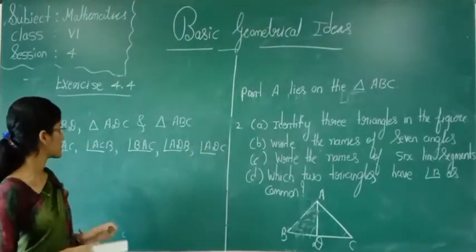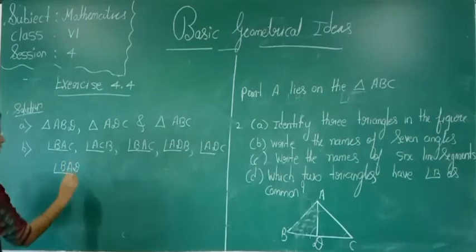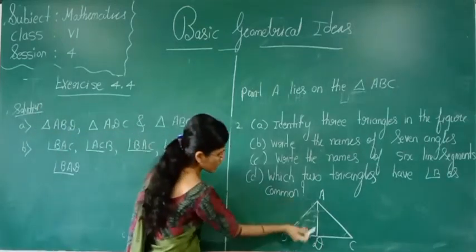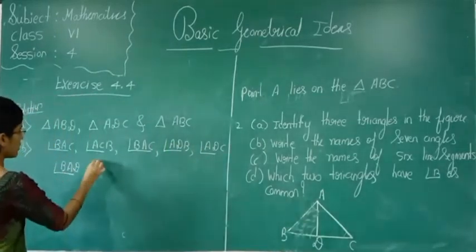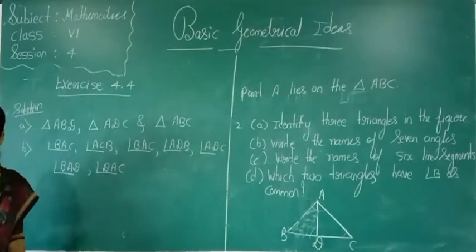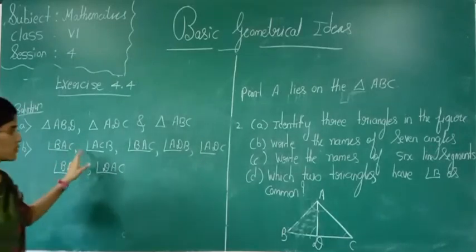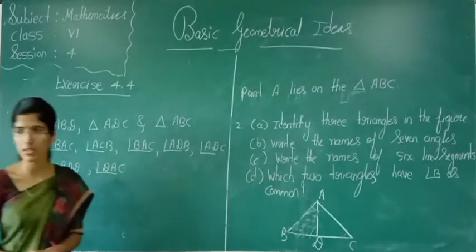Which are left? We can write here angle BAD. See, this is one angle. Again, angle DAC. This is one angle. How many were there? 1, 2, 3, 4, 5, 6, 7. Total 7 angles are there.